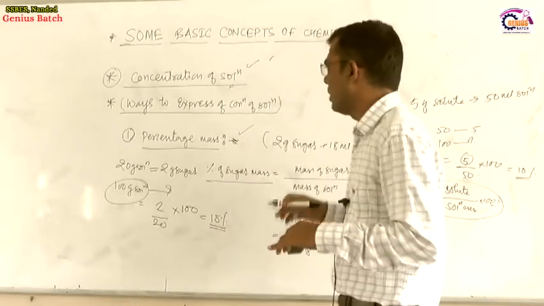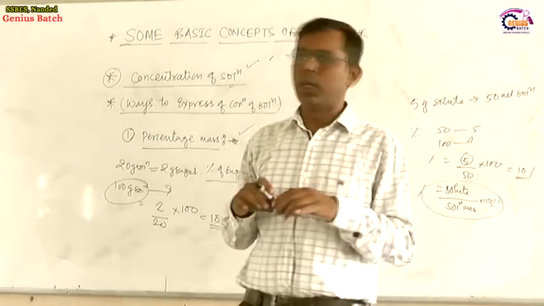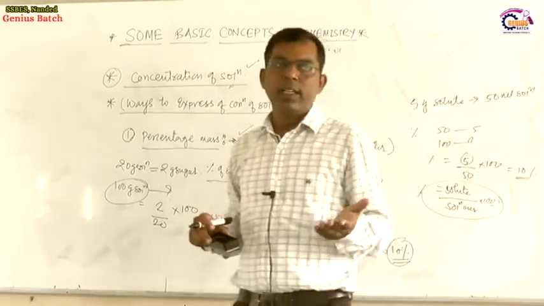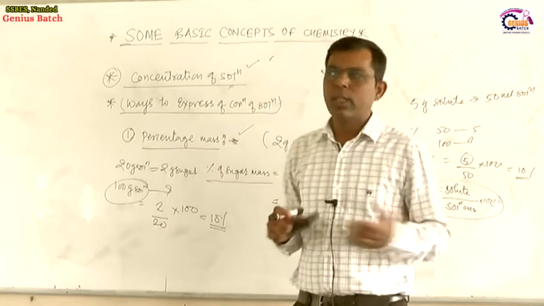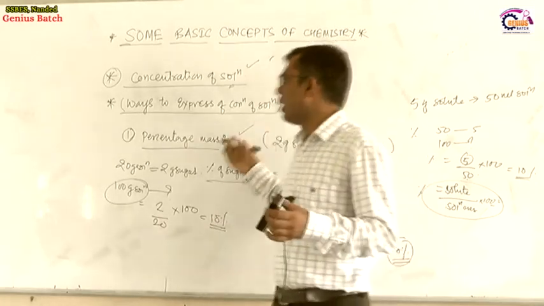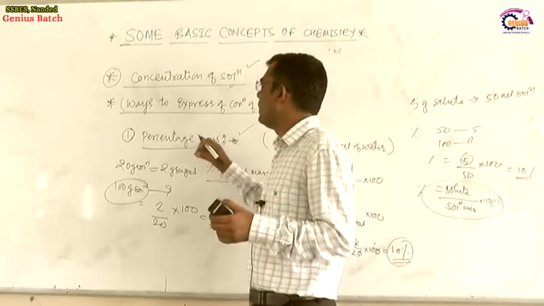That is known as a solution. If a large amount of solute is present, it is called a concentrated solution. If less amount of solute is present in solution, it is called a dilute solution. But concentrated and dilute are relative terms.